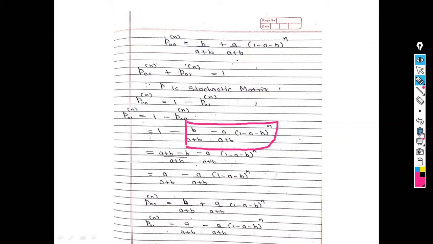So after solving this equation, what is my final answer? a upon a plus b minus a upon a plus b times 1 minus a minus b raised to n. So simply, p00 raised to n is what? b upon a plus b plus a upon a plus b times 1 minus a minus b raised to n. And p01 raised to n is what? a upon a plus b minus a upon a plus b times 1 minus a minus b raised to n. So this is nothing but my first row, p00 raised to n, p01 raised to n. Similarly, we find the second row, p10 raised to n and p11 raised to n.